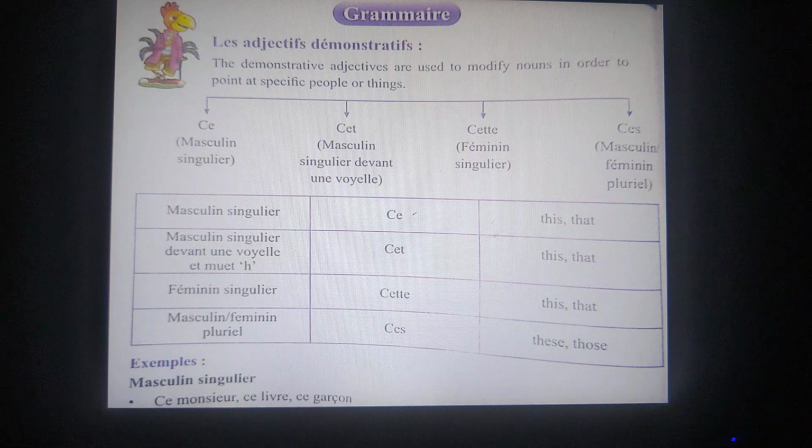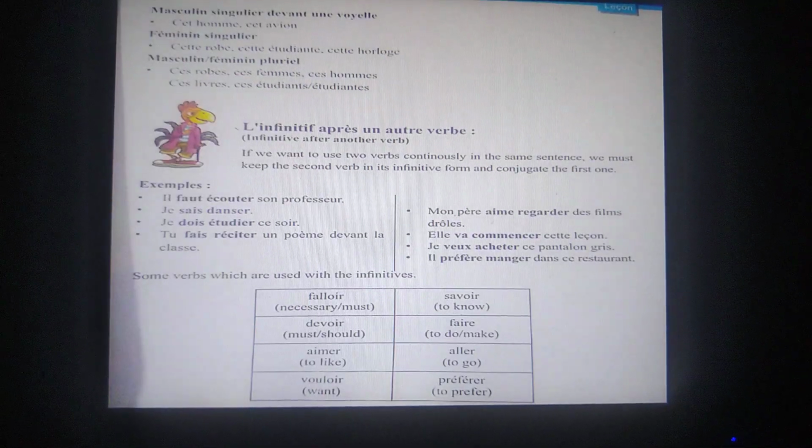For example, masculin singulier, ce monsieur. It means this man or that man. Ce livre, ce garçon. Masculin singulier devant une voyelle. Cet homme. You already know that H is a vowel in French, hence we have used cet here. Cet homme, cet avion.